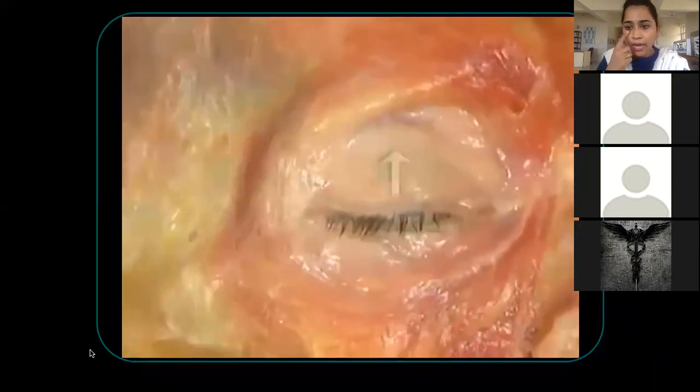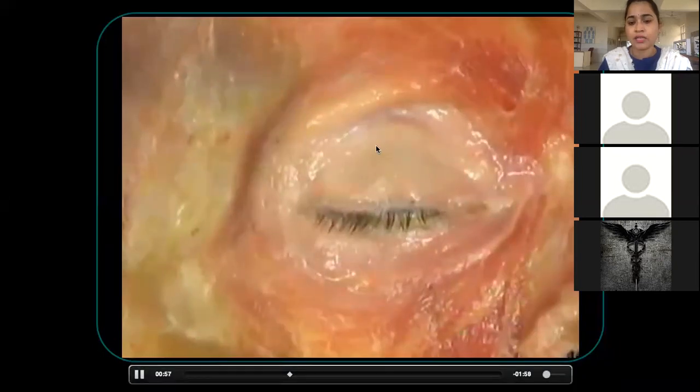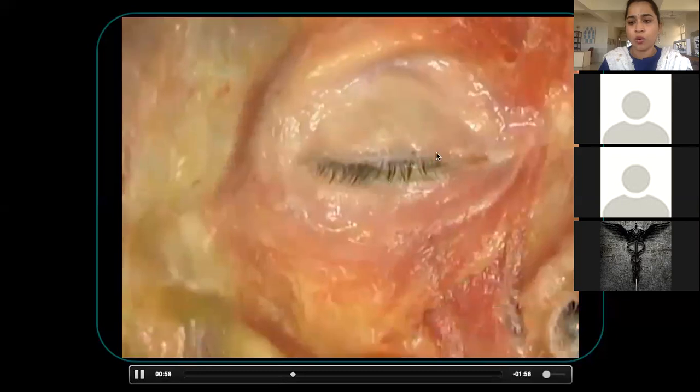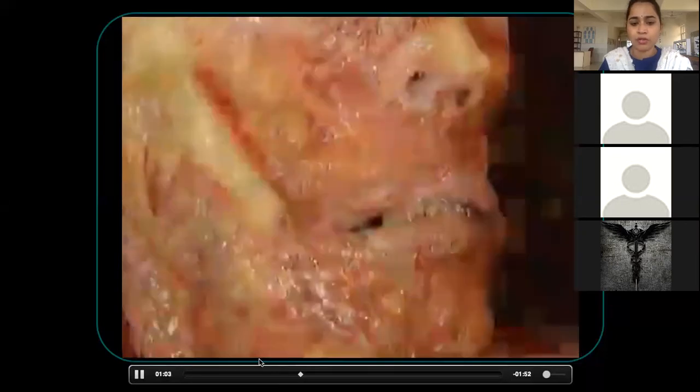Now the lower eyelid, and this is the upper eyelid. When it contracts, closure, only we are talking about closure. The rest of the muscles, we'll go back to them here.